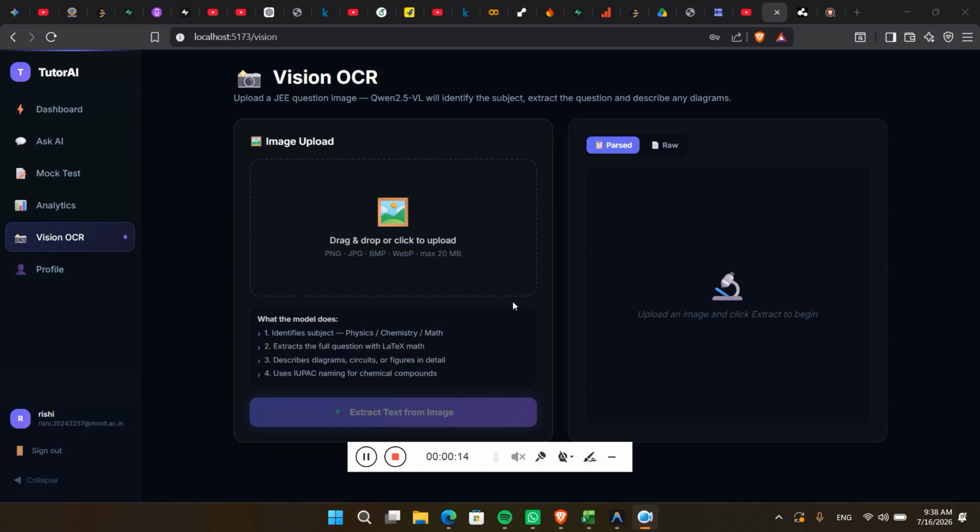Here, we upload an image containing a question. The vision model first extracts all the textual content from the image while preserving the mathematical expressions and important contextual information. After extraction, the recognized text is automatically forwarded to the orchestrator agent. From this point onward, the request follows exactly the same multi-agent reasoning pipeline that we observed earlier.